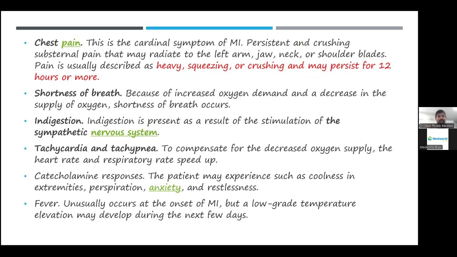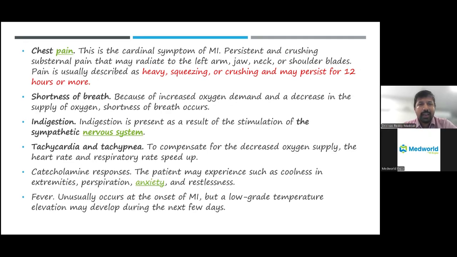That there is something called the catecholamines in the body, which are nothing but the adrenaline as well as the noradrenaline. These we call stress receptors or stress hormones. So whenever there is a pain in the heart, these hormones get released into the body, which causes perspiration, that is excess sweating, anxiety, restlessness. These are all the symptoms of the catecholamine response.